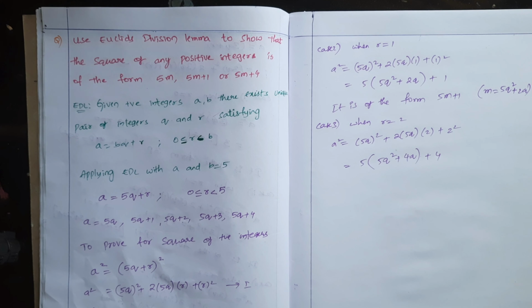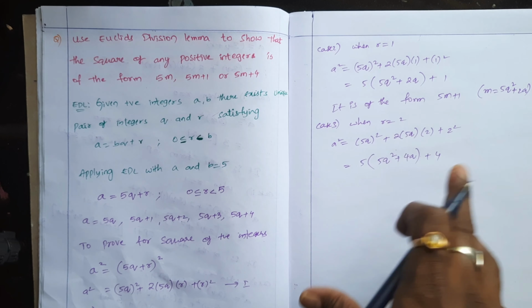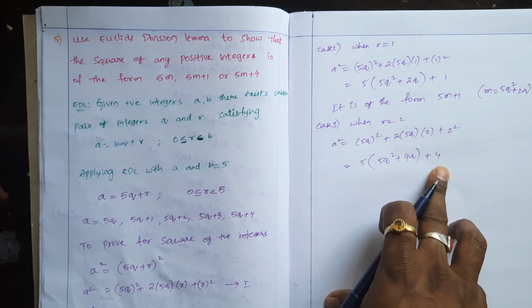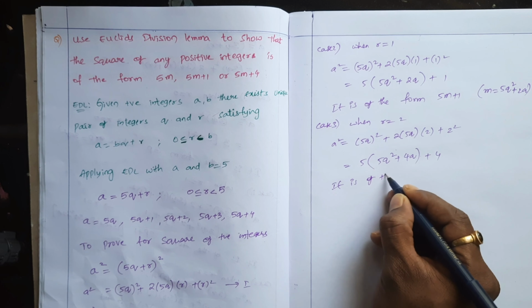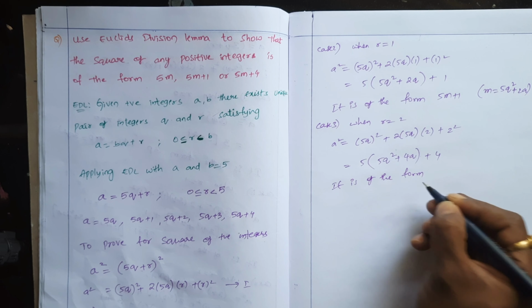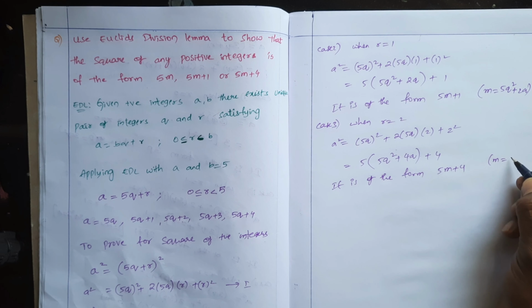So the numbers which leave remainder 2. Example 7. 7 divided by 5, what is the remainder? 2. But 7 square, 49 divided by 5, you will get remainder 4. So if numbers leave remainder 2, then the squares of the numbers leave remainder 4. It is of the form 5 into some integer plus 4, where m is equal to what? 5q square plus 4q.